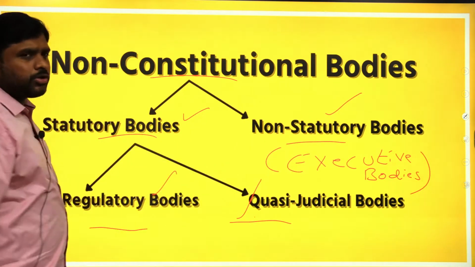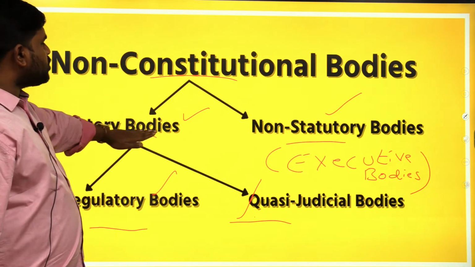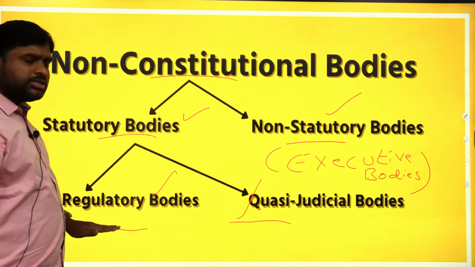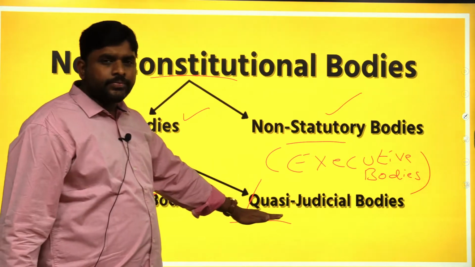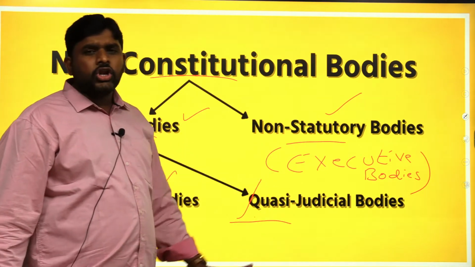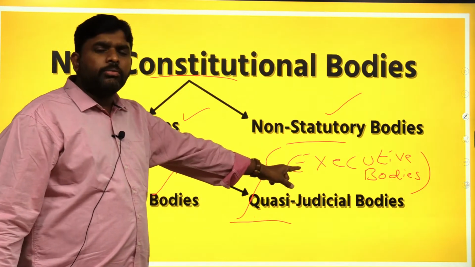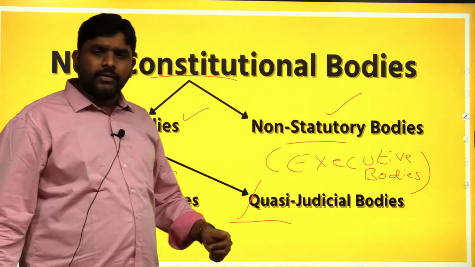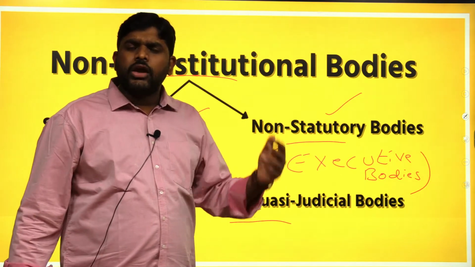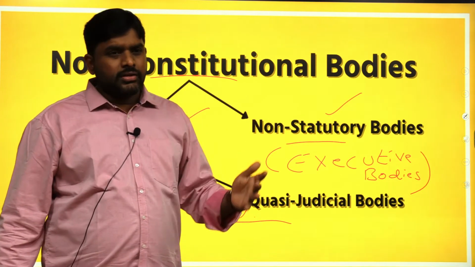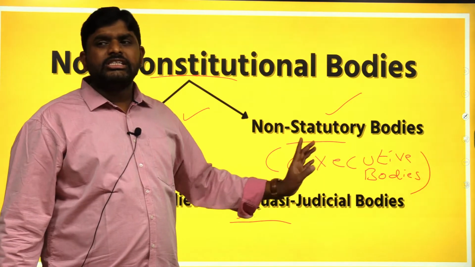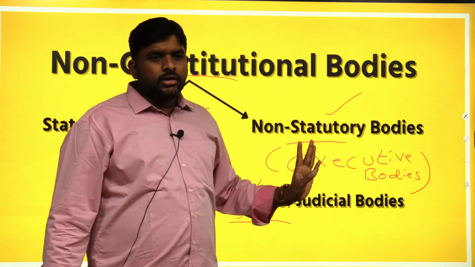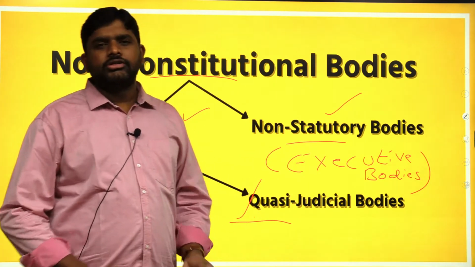This is the structure of non-constitutional bodies. Non-constitutional bodies are divided into statutory bodies and non-statutory bodies, and statutory bodies are divided into regulatory bodies and quasi-judicial bodies. Where are non-statutory bodies? Non-statutory bodies are also called executive bodies. Examples are Niti Aayog and the National Development Council. These are all executive bodies, formed by executive resolutions.